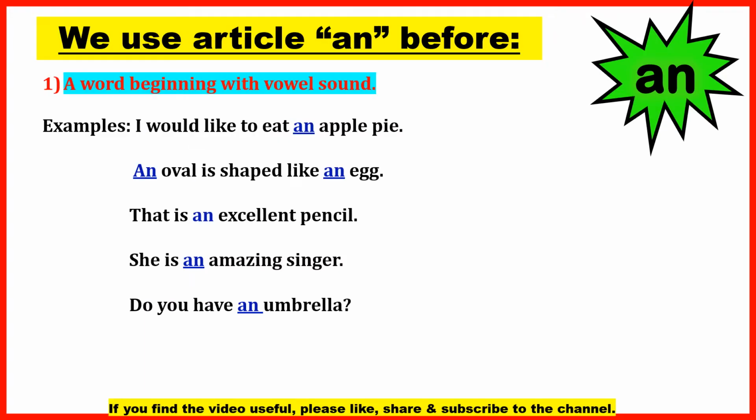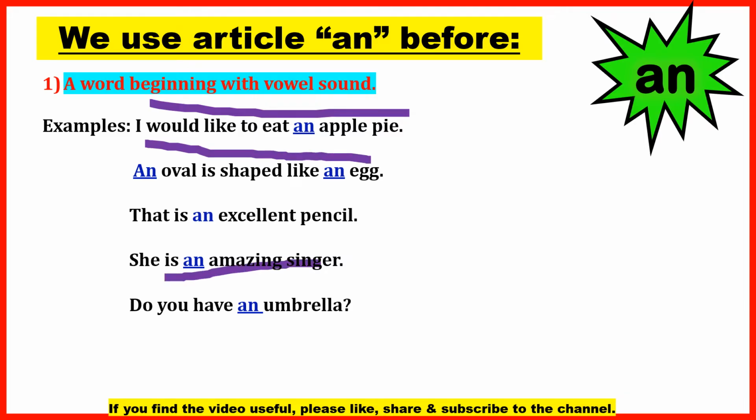So when will we use article an? When a word is beginning with a vowel sound. See here: I would like to eat an apple pie. She is an amazing singer. Okay, in that case we use an.